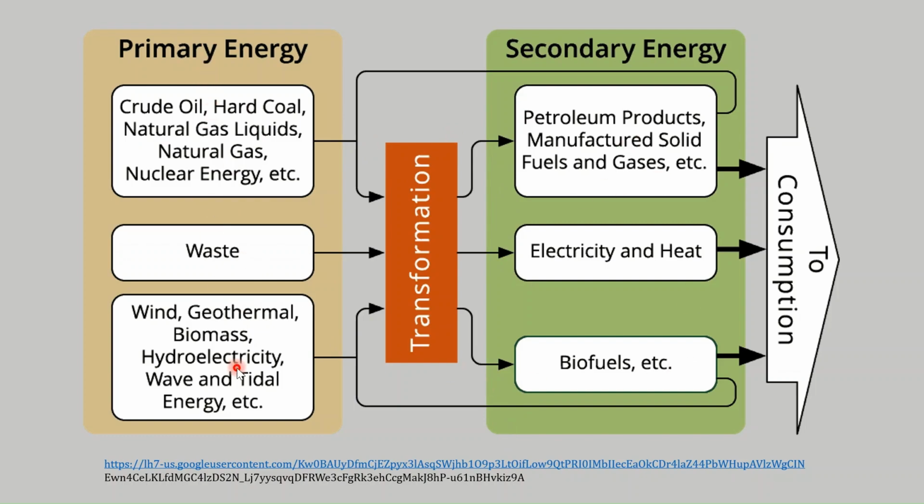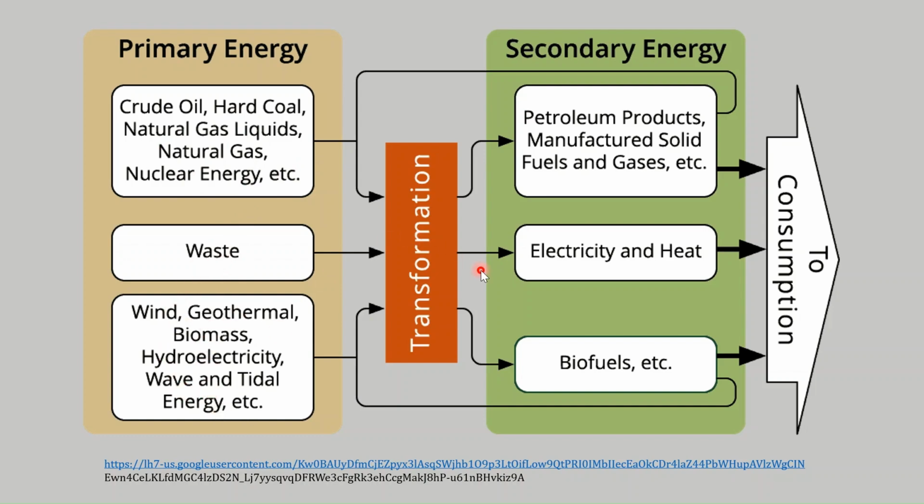So here we have some examples which are extracted or harnessed from the nature, and they are utilized to generate some another form of energy. So here we can see this crude oil, hard coal, natural gas, liquid natural gas, nuclear energy, waste, and then all the renewable energy resource.